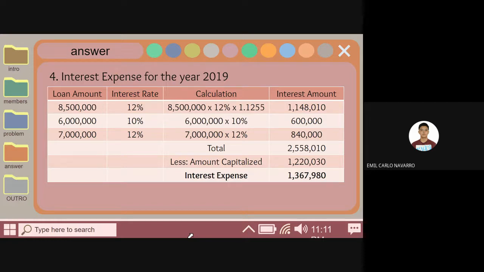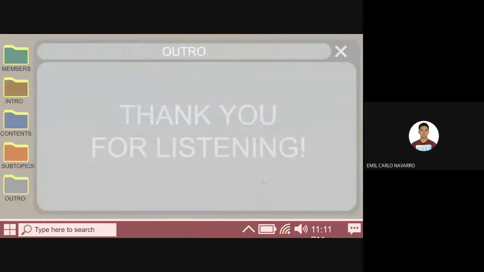By that we can get the interest expense for the year 2019, which is 1,367,980. And I think that's it for our report on our given problem about borrowing cost. Thank you.